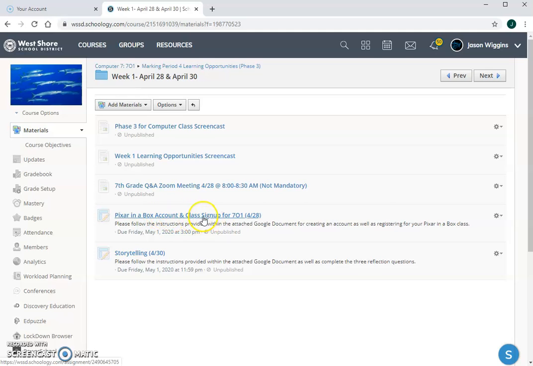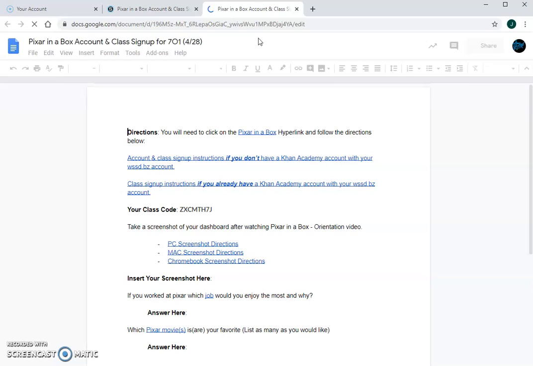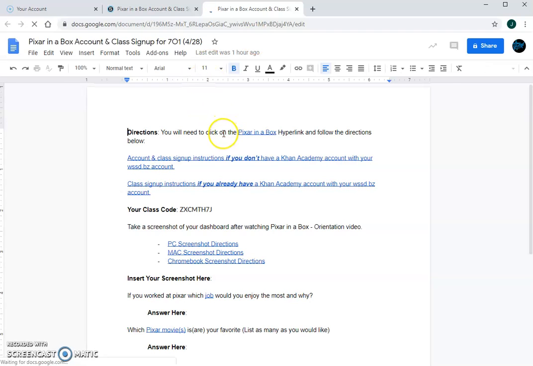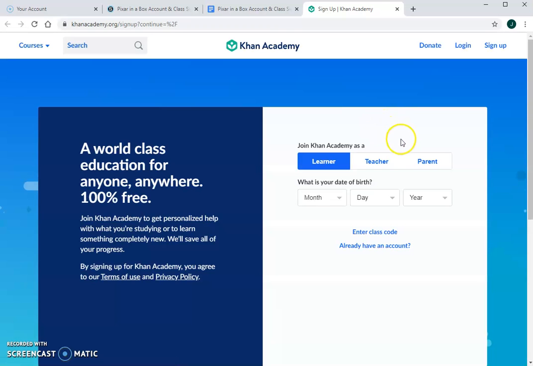So for the account and class sign up, if you click on that link, you guys are going to click on my document, which will be located to the right of assignments, but it will open up a Google Doc that's similar to this. Okay, so there's a bunch of links in here. So the first one is going to get you to Khan Academy, to where you guys can go ahead and sign up for that account. So if you guys click on that, it'll bring you to the screen right here.